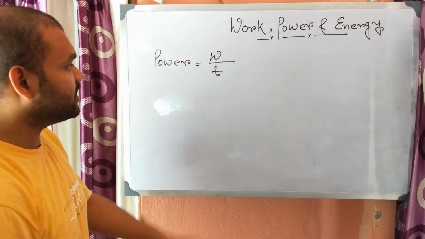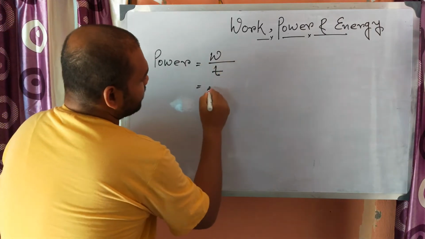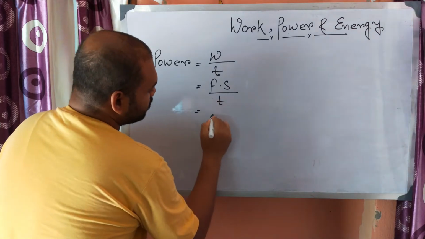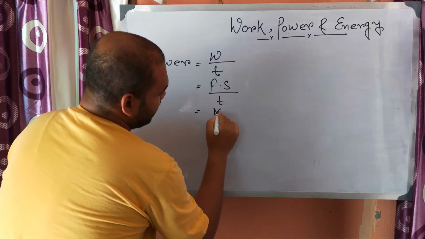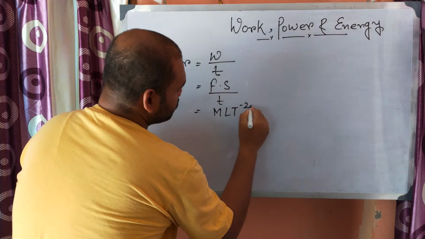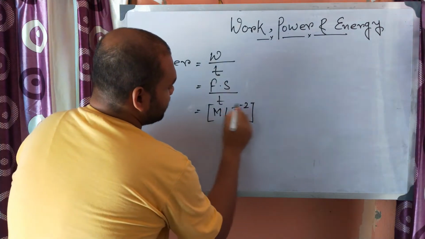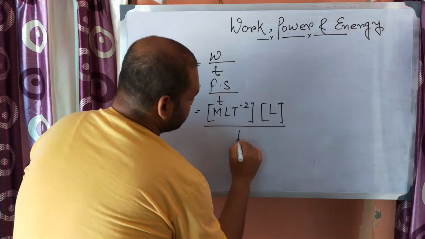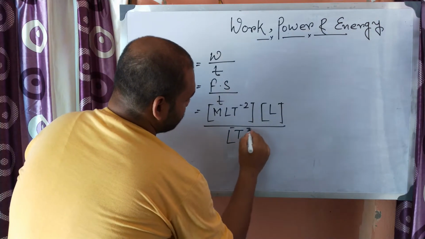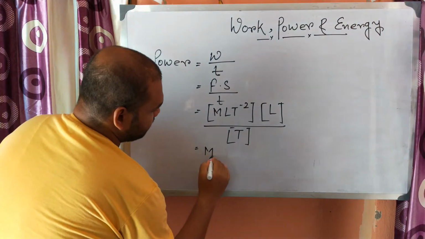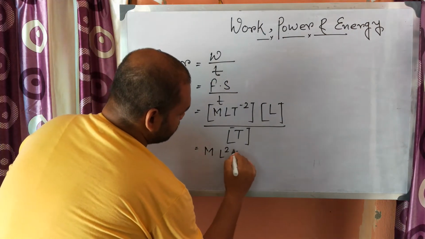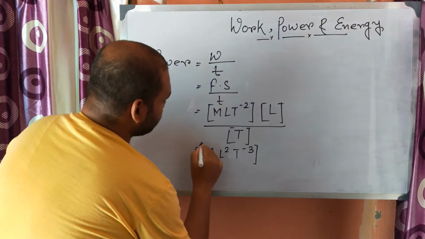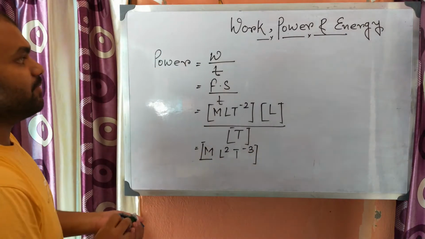So what will be the dimension of the power? Power is work, which is force into displacement, by time. Now what is the dimension of force? M L T to the power minus 2. Displacement is L and time is T. So we'll get M L square T to the power minus 3. This is the dimension of power.